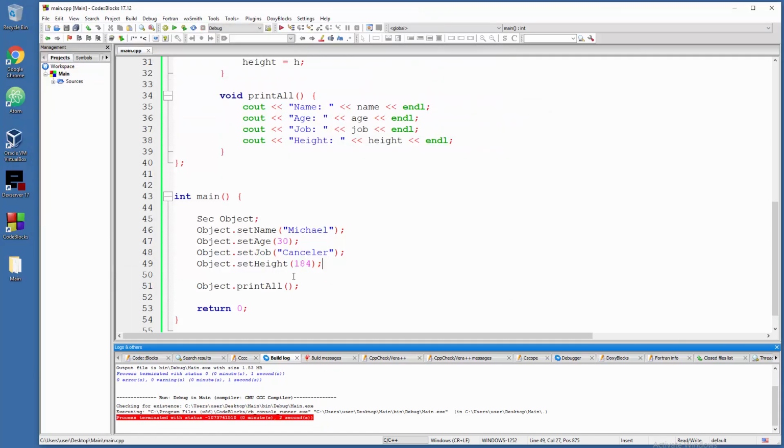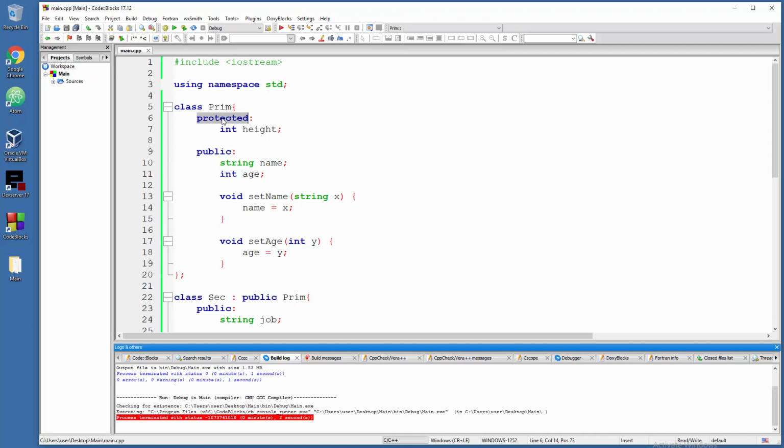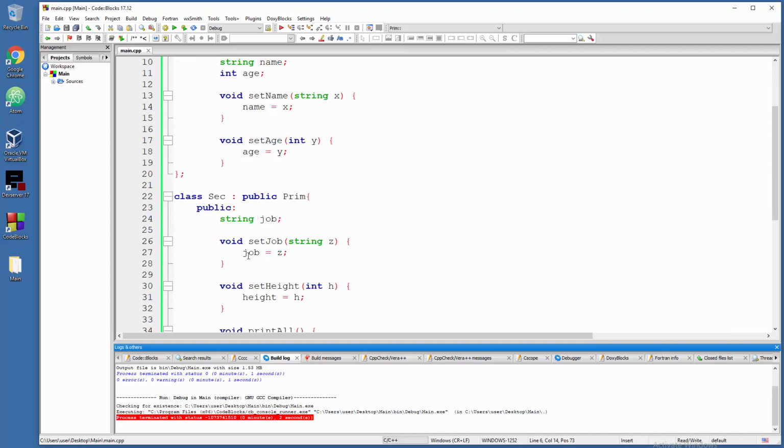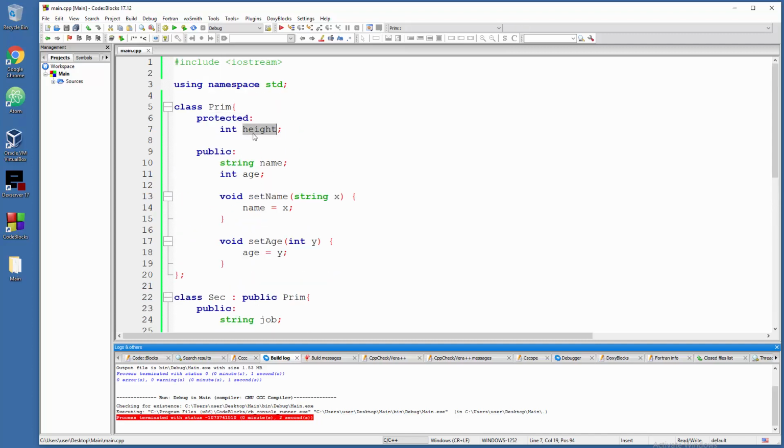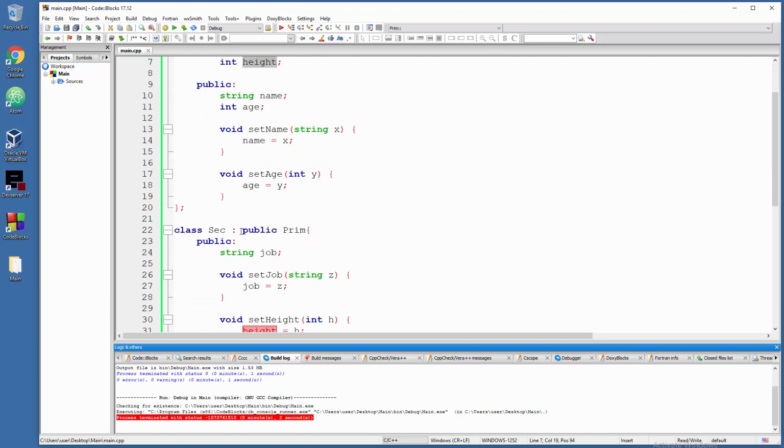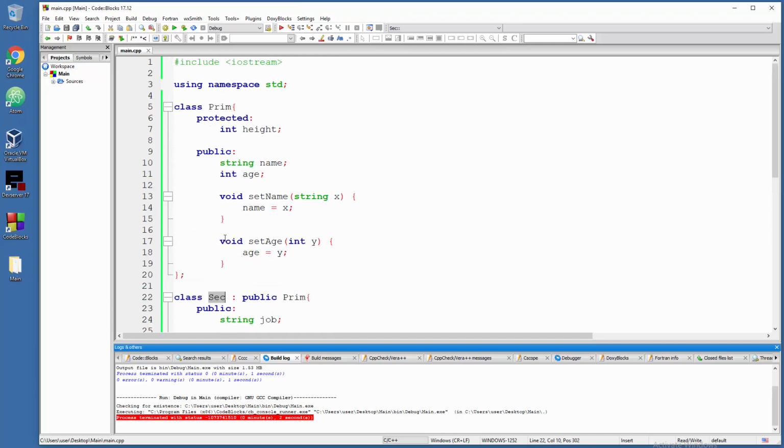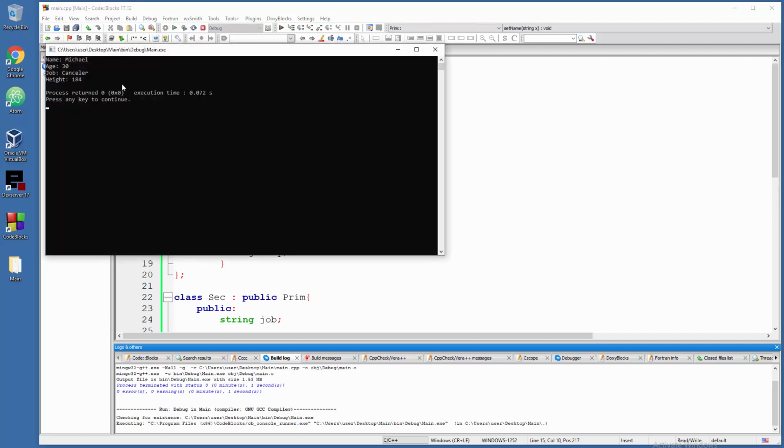Now here's the question, why is this protected area important? As I said, if you want that thing to be shared, used with dedicated secondary classes, you're gonna put it into the protected section. Also, you can have public sections multiple times, but that's kind of stupid. Still, it will work. Check this out. Public, and now the thing will totally work. But it's kind of random. Why double things?